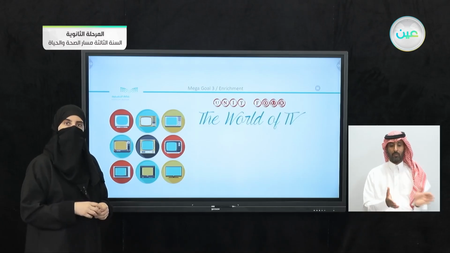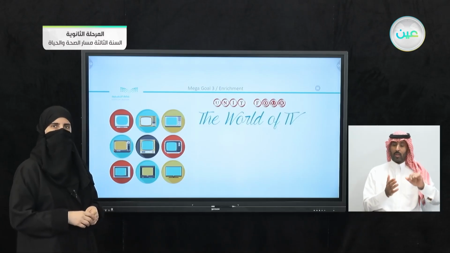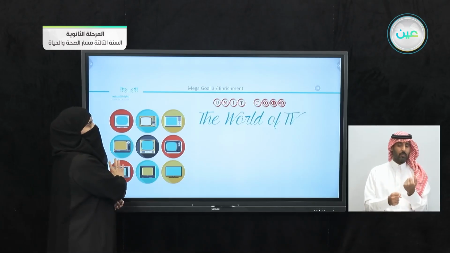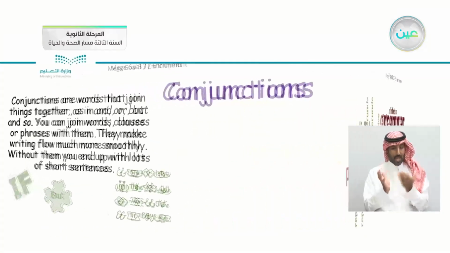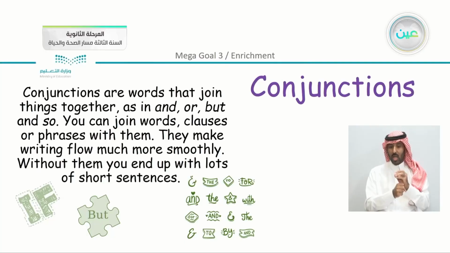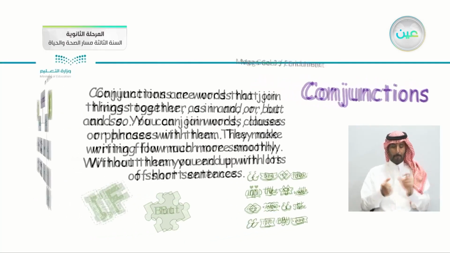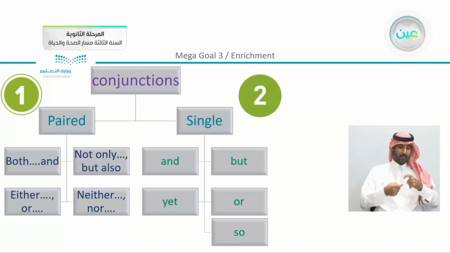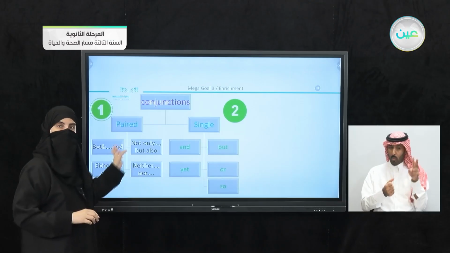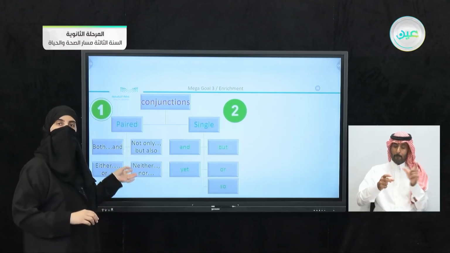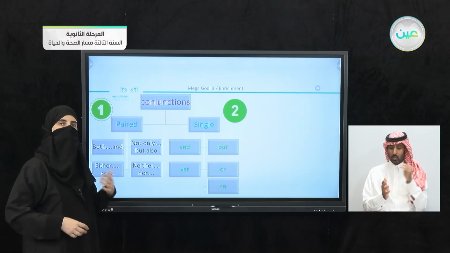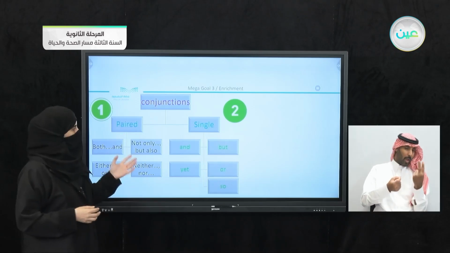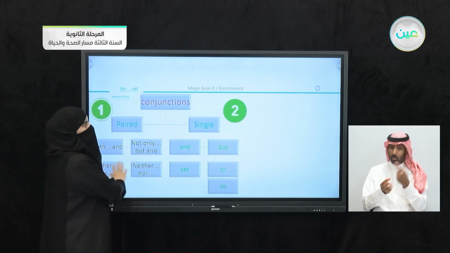Now moving to our last unit, which is Unit 4. What did we study in Unit 4? We have the world of TV. Now in the grammar lesson, we can see that we have studied about conjunctions. Now we said that there were two types of conjunctions. We have either paired conjunctions, we took the 4 types, and we have single conjunctions that we usually use in our sentences like and, but, or, and, yet, for example, or so.